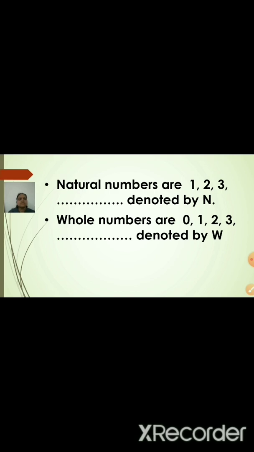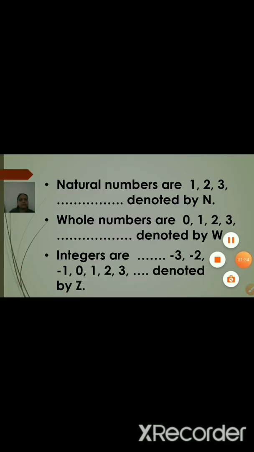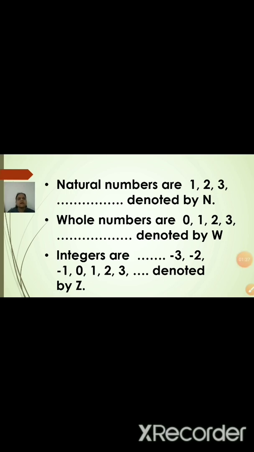Now what is the next group of numbers? The next group of numbers is integers. In integers, all natural numbers and whole numbers are included. Apart from that, you can see the negative numbers also: -3, -2, -1 and so on. The dots mean there are infinite negative numbers, infinite positive numbers, plus 0.